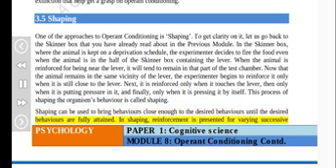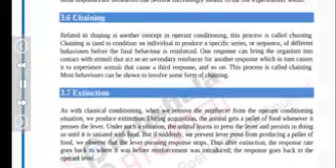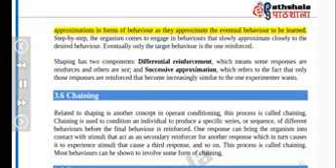In shaping, reinforcement is presented for varying successive approximations in forms of behavior as they approximate the eventual behavior to be learned. Step by step, the organism comes to engage in behaviors that slowly approximate closely to the desired behavior. Eventually only the target behavior is the one reinforced. Shaping has two components: differential reinforcement, which means some responses are reinforced and others are not, and successive approximation, which refers to the fact that only those responses are reinforced that become increasingly similar to the one the experimenter wants.